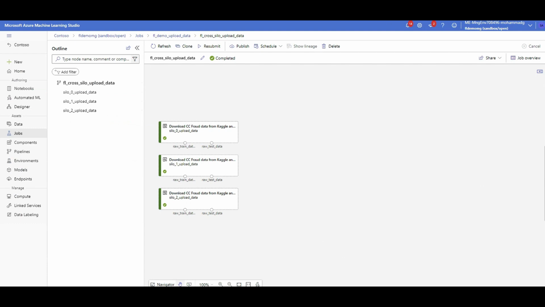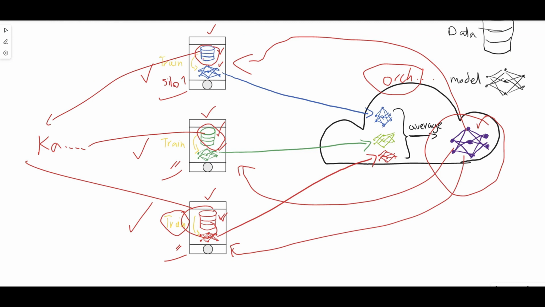Now, coming back to my whiteboard, which is super messy now, I have this dataset here, and I have the compute, which are the compute clusters, silo 1, silo 2, we saw that in different regions, East US, Australia, and so on and so forth.